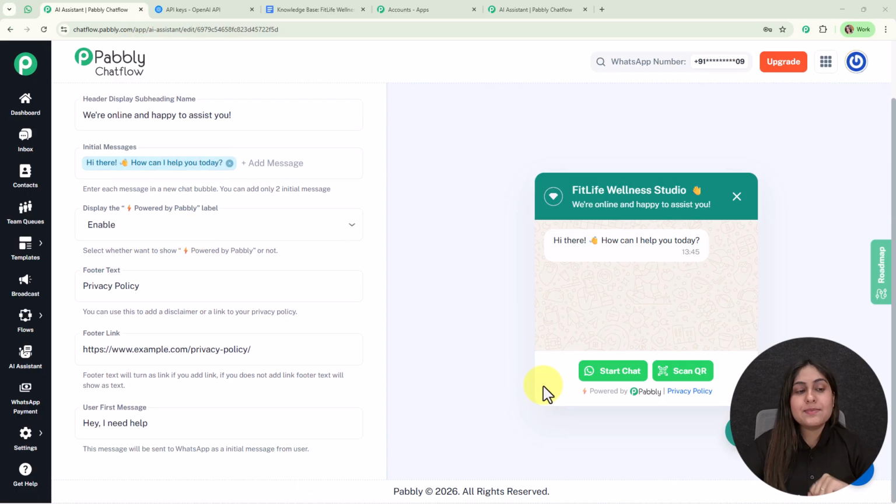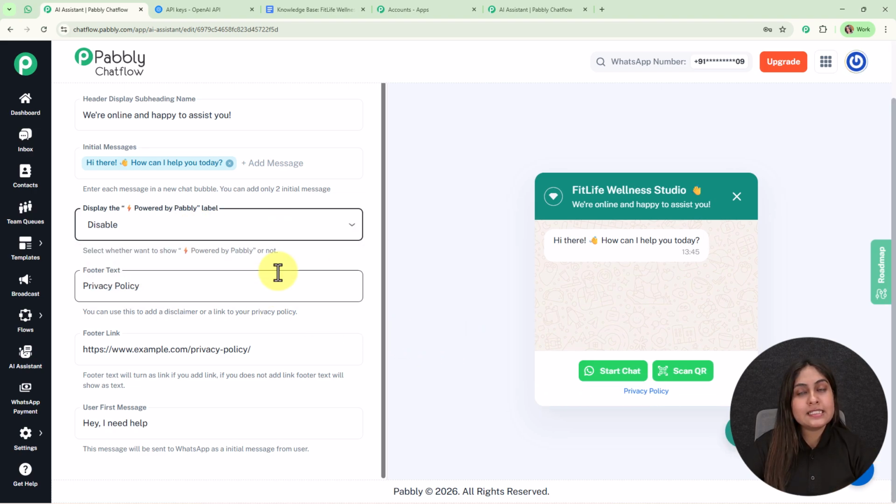Then comes display the powered by Pabbly label. You can see it is displayed over here. So now here to disable this label, you need to click on this option, then select the disable option. For now I'm going to keep it as enable only.